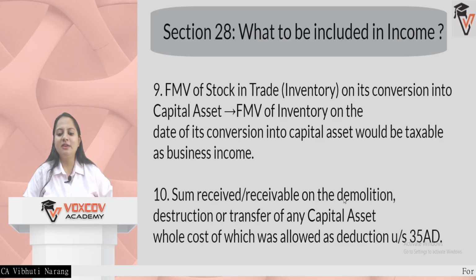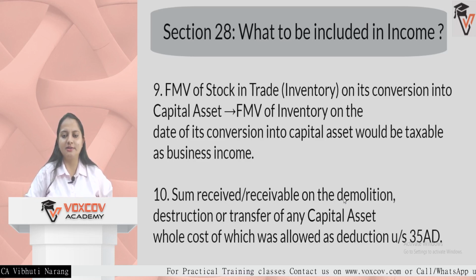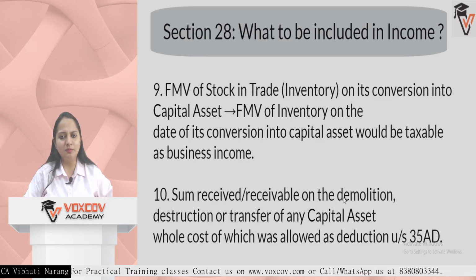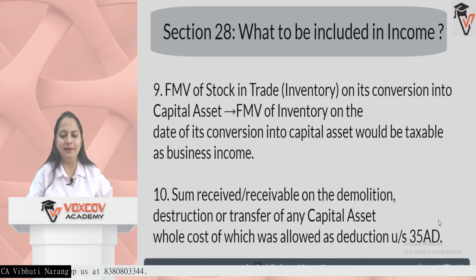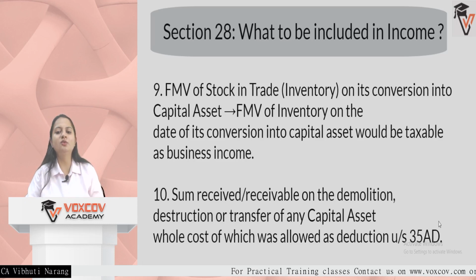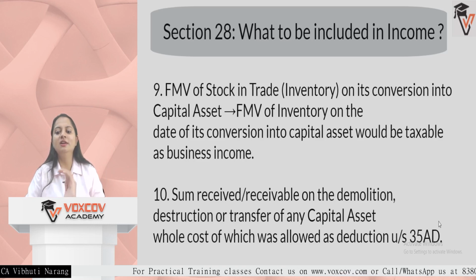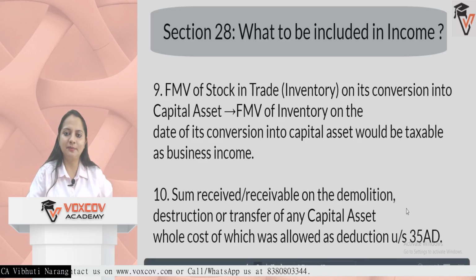Then we have any sum received or receivable on the demolition, destruction, or transfer of any capital asset, the whole cost of which was allowed as deduction under section 35AD. I will not talk much in detail about 35AD. It has specified businesses covered. In part 3 we'll cover this topic in detail. But you have to think that if you are selling any capital asset of those businesses covered under section 35AD, because the whole amount was given as deduction under this section, whenever you sell and receive an amount, it will become your income under this head.